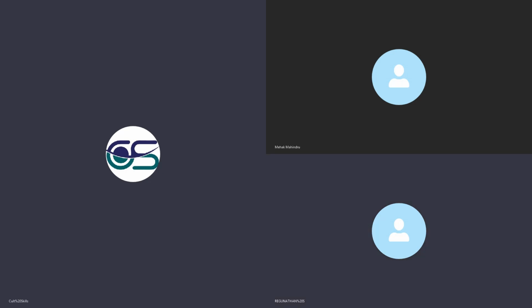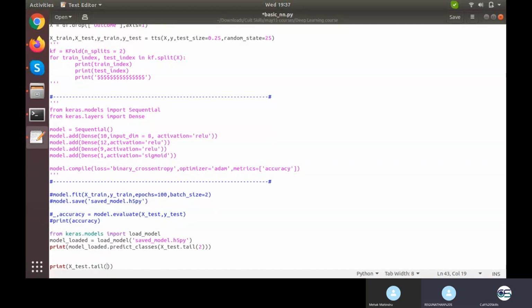Yes, sir. Done. Okay, so what you need to do now, both of you, is print your x.tail right here. I'll be sharing my screen and showing you what to do. Right here, we are talking about xtest. So print your xtest.tail with 1, or with 2 suppose, and execute that.